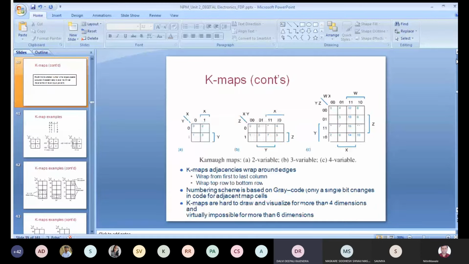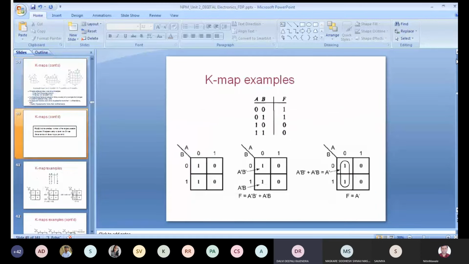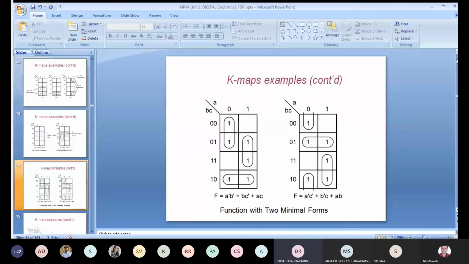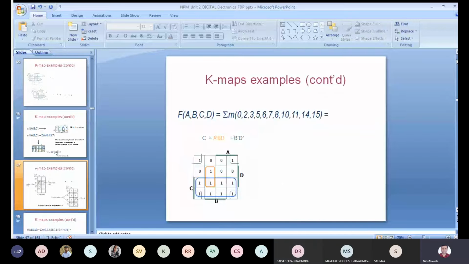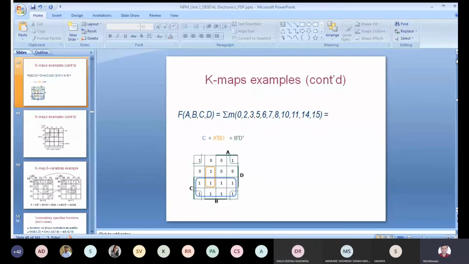Can you explain that? That b dash d dash. How that b dash d dash? I will tell you.